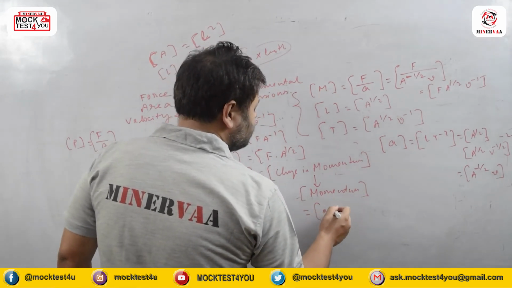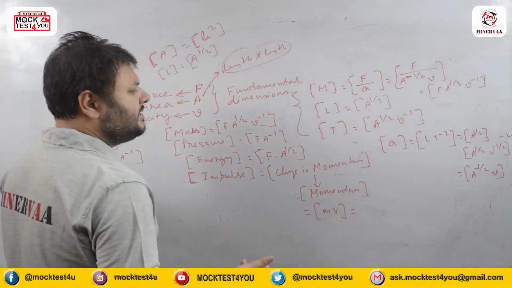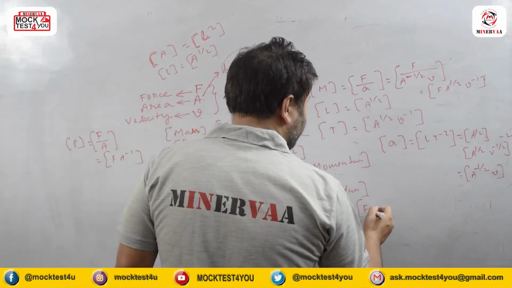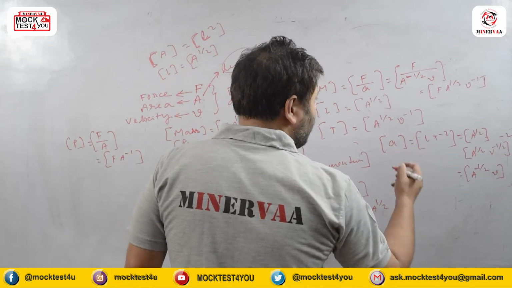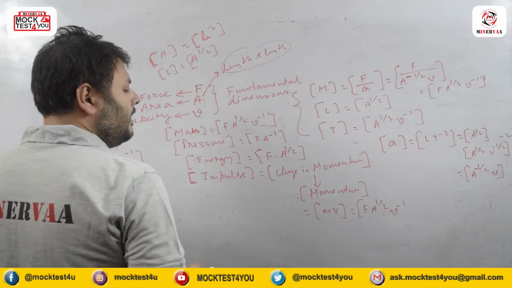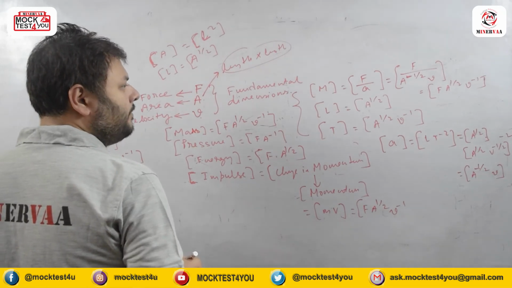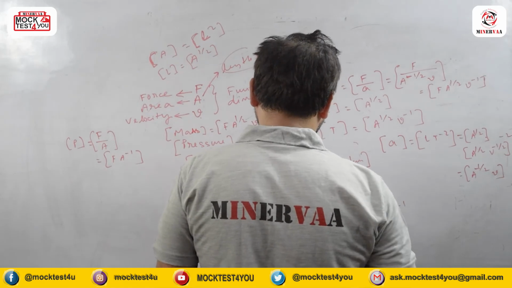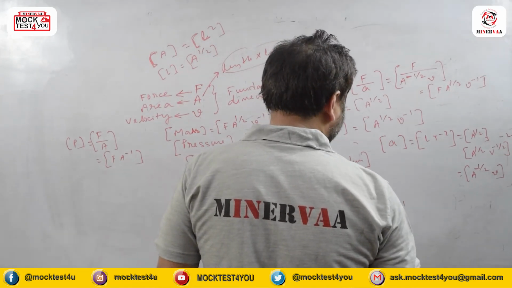So it should be mass into velocity, and we know the mass is f a to the power half, and obviously v to the power minus 1, and finally it is becoming as